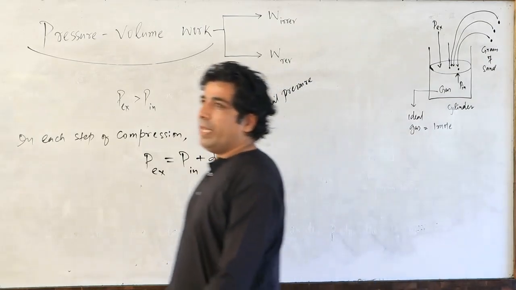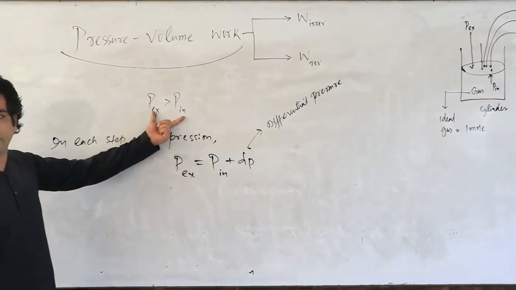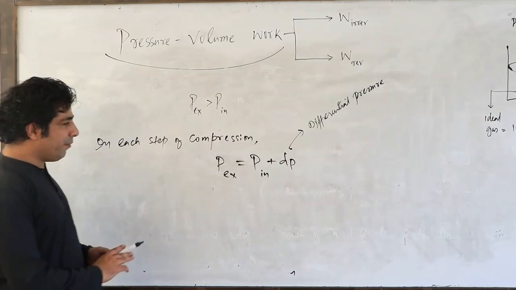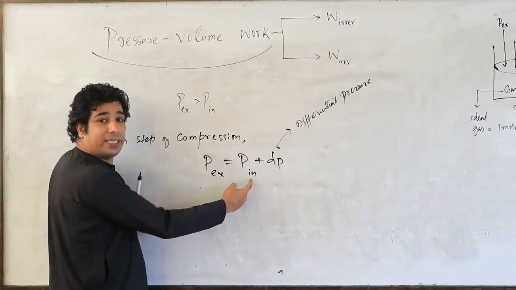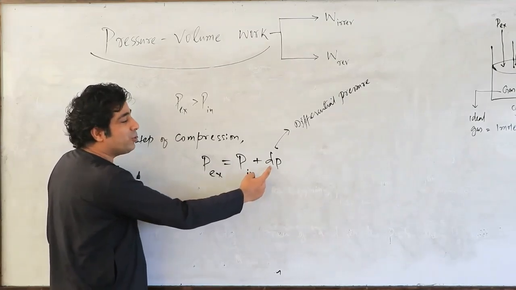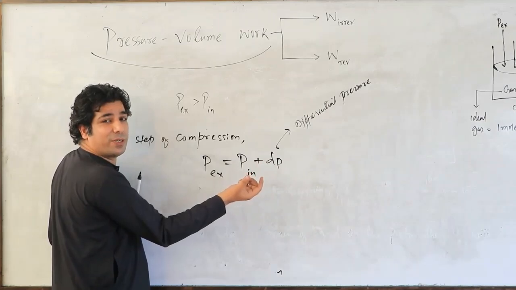We know that P external is greater than P internal, my dear friends. Correct? So in order to make the external pressure equal to the internal pressure, we have to add a differential pressure here, a very small amount of pressure.